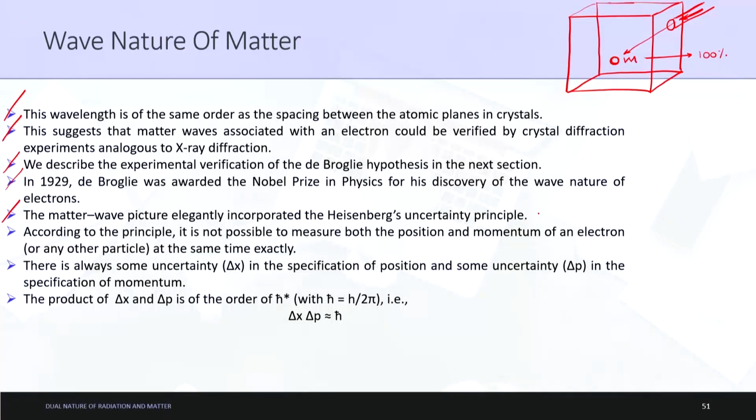On the contrary, let us say we have some device with which we can find the mass of the electron and the velocity of the electron at that particular instant. If we know the mass and velocity at a particular instant, by any means till date we cannot find out the position of that particle at the moment we calculated the momentum. This is the only concept Heisenberg's uncertainty principle is trying to incorporate. According to the principle, it is not possible to measure both the position and momentum of an electron at the same time exactly.